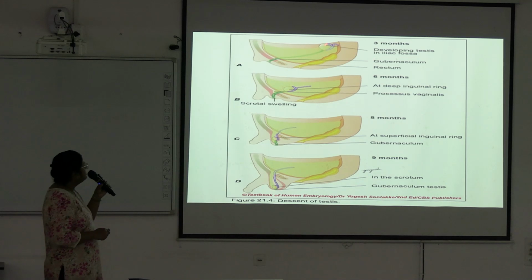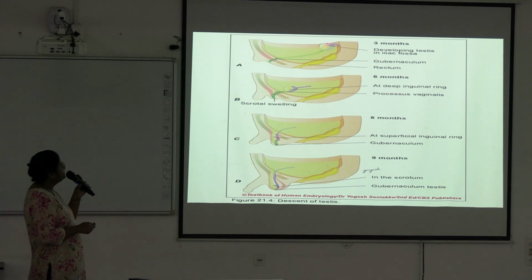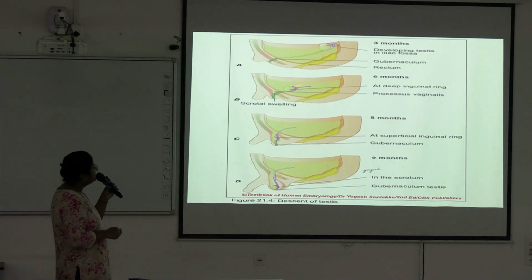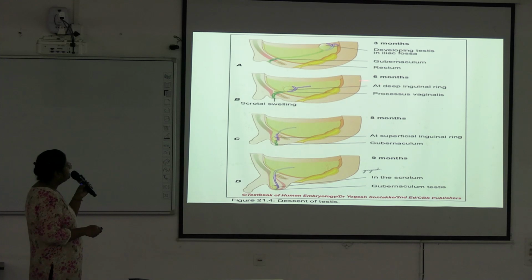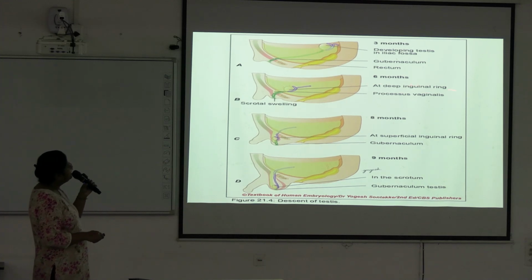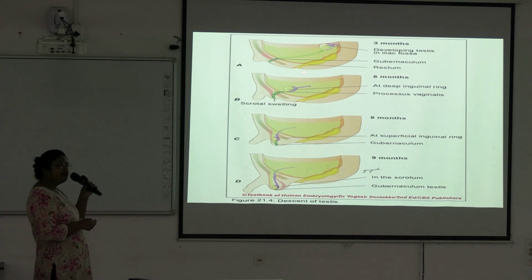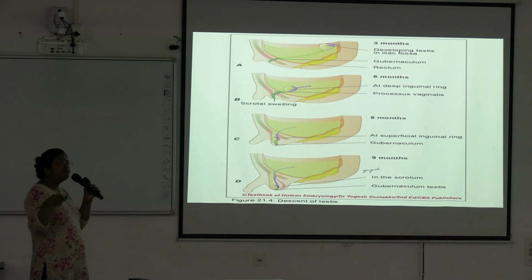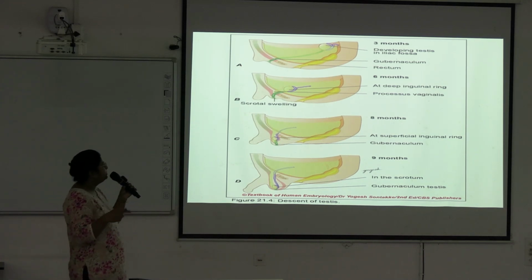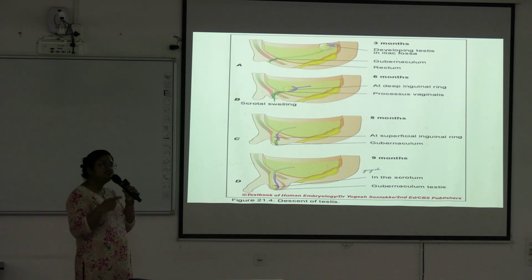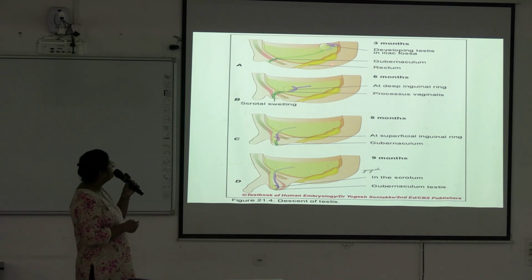So, in the 3rd month it reaches the iliac fossa, and in the 6th month the deep inguinal ring. See here, these are the factors that help in descent. This is the gubernaculum testis, pulling the testis downward. Along with the testis, a part of peritoneum known as processus vaginalis also descends.